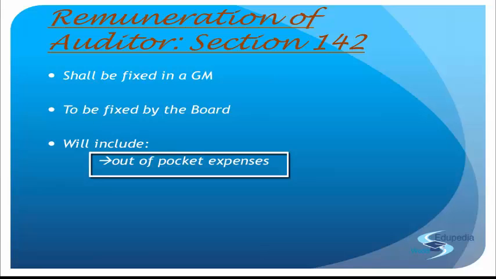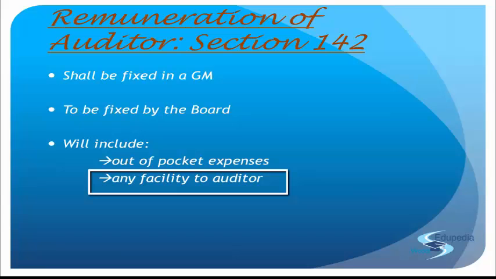So generally they have a percentage that if this is your audit, this percentage should go in your out-of-pocket expenditure, not more than that. So that even we are limited, right? Otherwise we just go haywire. So the out-of-pocket expenditure will also be included in the remuneration part. Any facility to the auditor. So if the company themselves provide any facility to the auditor, it will be included in the out-of-pocket expenditure, right?